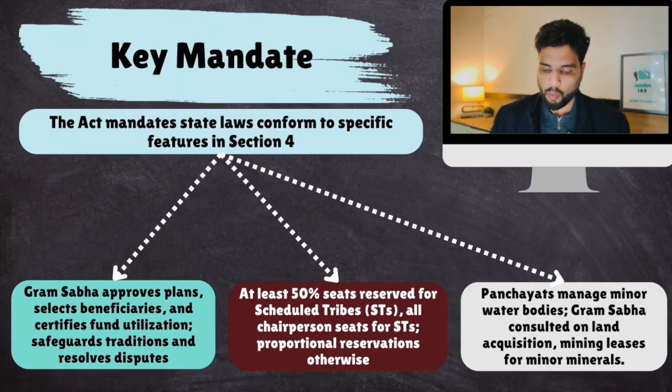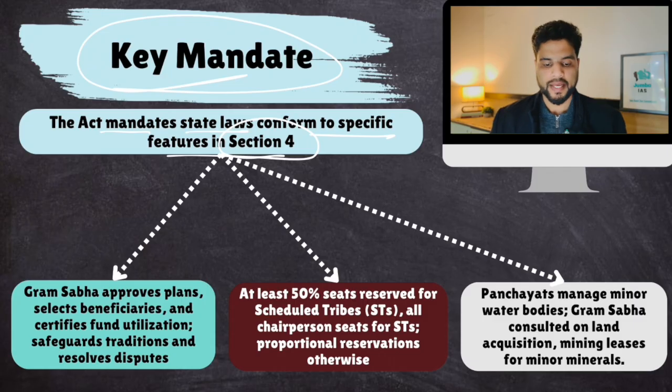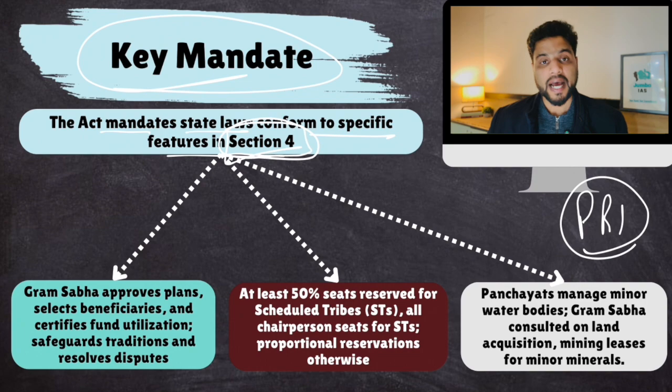Now, what is the mandate of this act? The act mandates state laws to conform to specific features in Section 4. Section 4 says that every state will enact a law to implement panchayats in their state. That law should contain the provisions of the PESA Act, especially for those states which have tribal areas. So every state panchayat law should contain important provisions of the PESA Act so that those panchayats are extended to tribal areas as well.